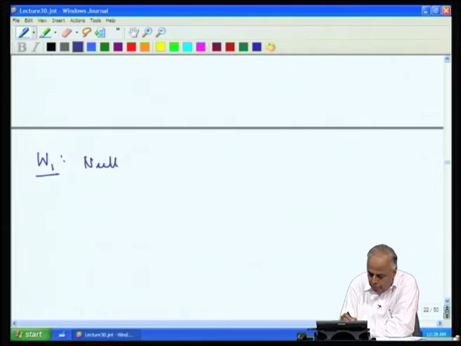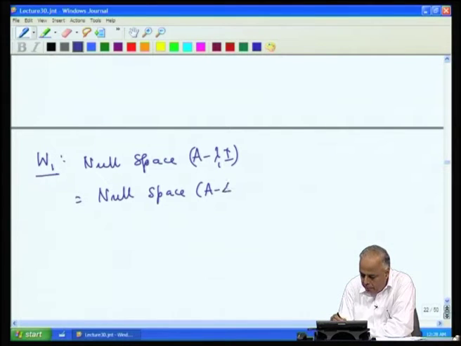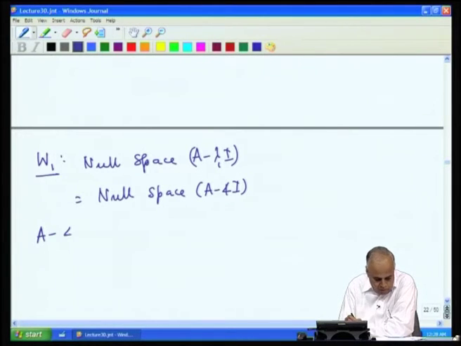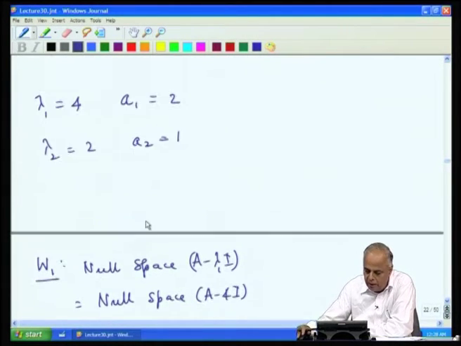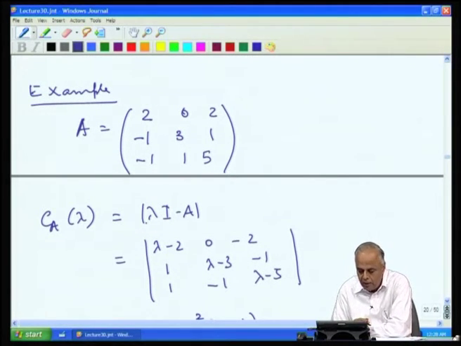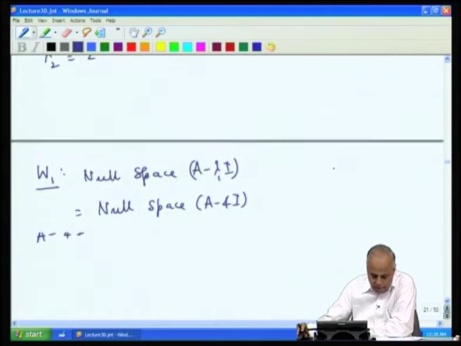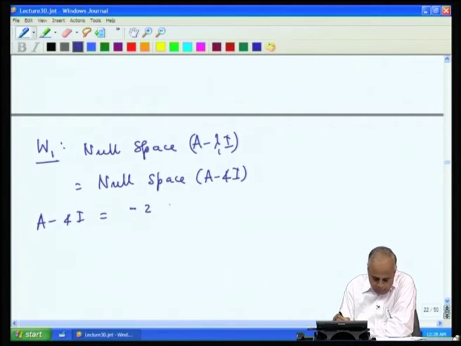W 1 will be the null space of A minus lambda 1 I, which is the null space of A minus 4I. Now, what is A minus 4I? We must remove 4 from the diagonal entries of the given matrix. The given matrix is here. So, if you subtract 4 from the diagonals they change to minus 2, minus 1 and 1. So, we get A minus 4I as minus 2, 0, 2; minus 1, minus 1, 1; and then minus 1, 1, 1.